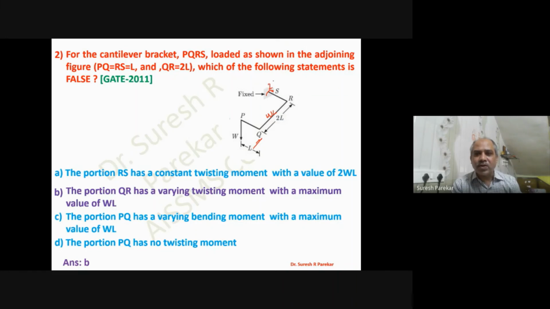This will be moment. So for RS, we have a constant value of moment 2WL. The portion PQ is varying bending moment. Now you can see PQ. So we have bending moment at P, we have 0 because load passes through it. And bending moment at Q, we are going to get it as W into L. And last, the portion PQ has no twisting moment because load is in plane of PQ. So we do not have twisting moment. So A, C, D are correct.